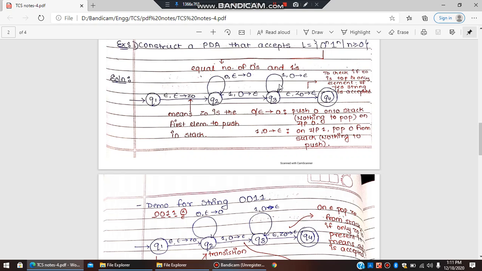Next again on input 1 it is making transition in Q3. So one input पे same state में रहेगा but again it says 0 gives epsilon which means on input 1 you are making transition but you are popping 0. Again on input 1 you are making transition to the same state but you are popping 0 और push करने के लिए कुछ नहीं है.